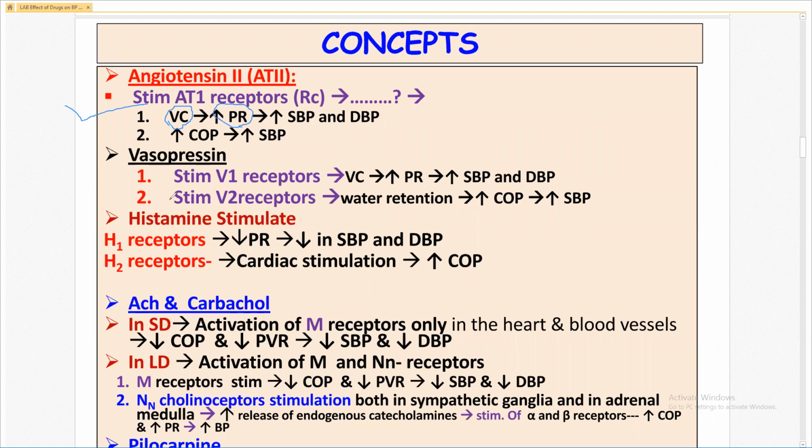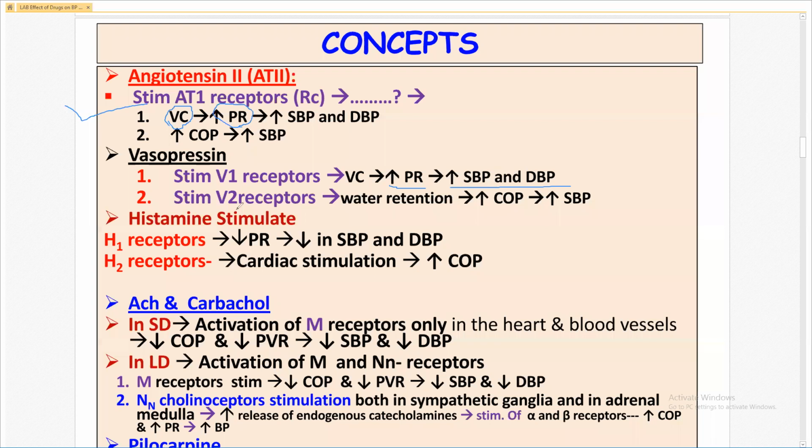Vasopressin and histamine stimulates. Vasopressin 1 receptor stimulation results in vasoconstriction, increase in the peripheral resistance and increase in the blood pressure.